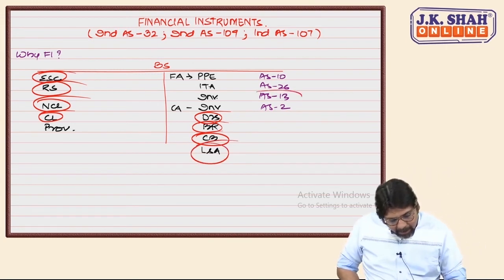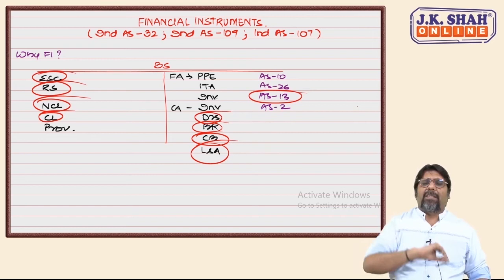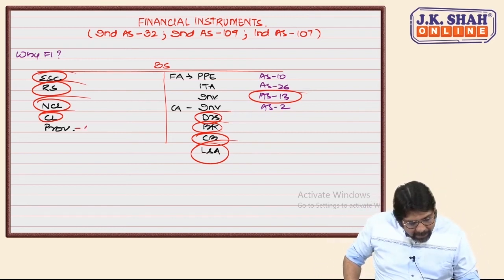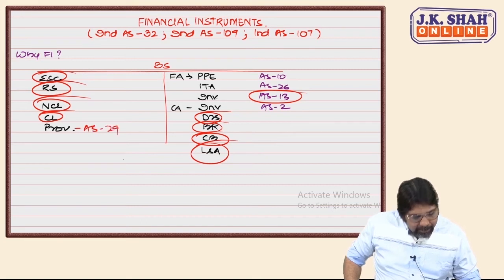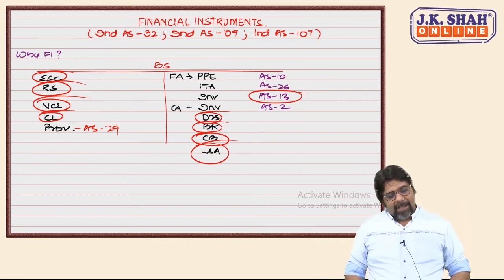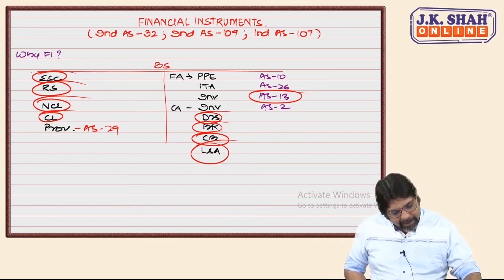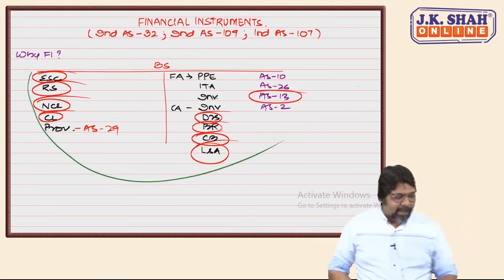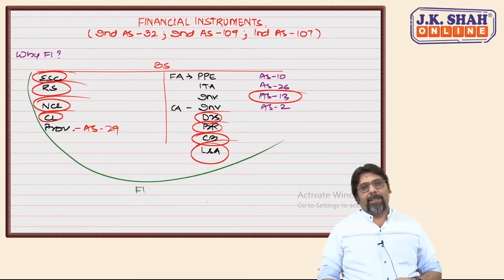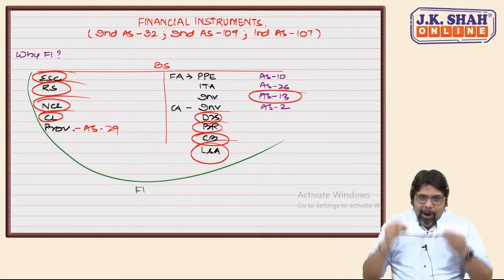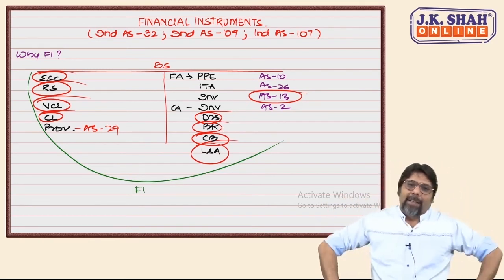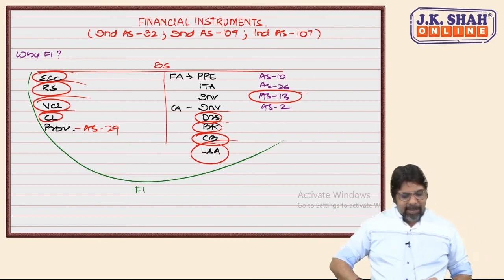Investment also, this standard was there, but a very, very immature standard. Provisions, yeah, AS 29 was there. So, can you see the majority of our balance sheet was without standard, and all this is covered under financial instruments. All this, for which we did not have any standard till today, is now covered under financial instruments.